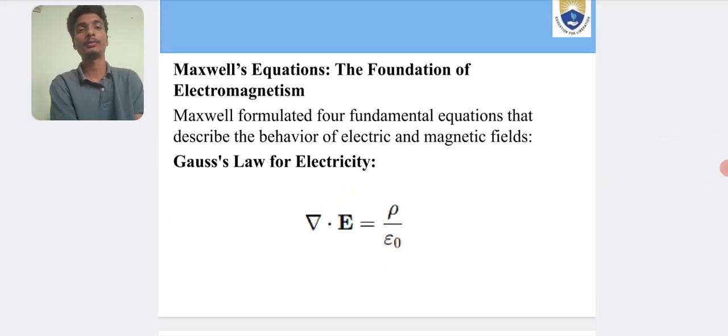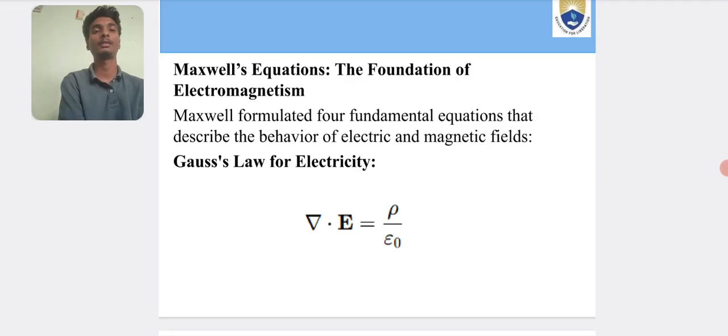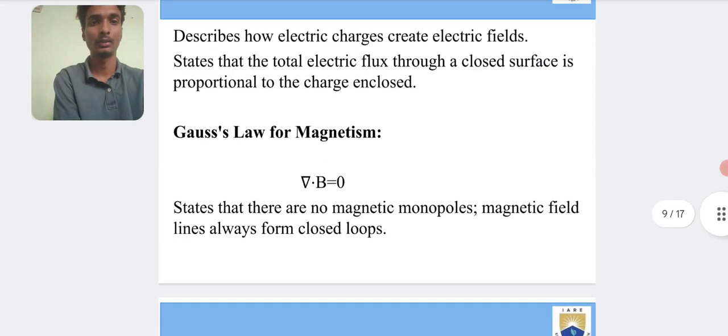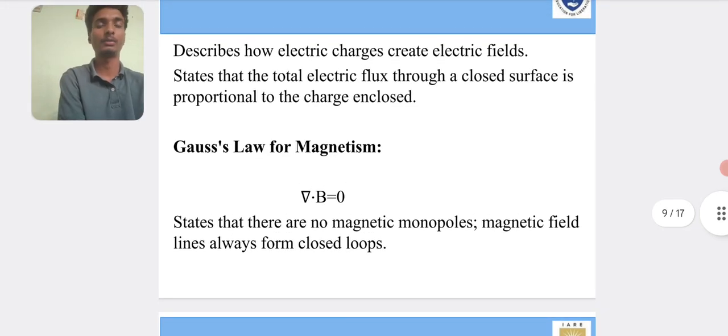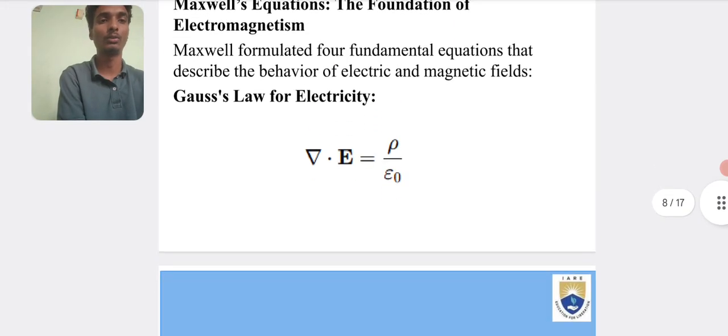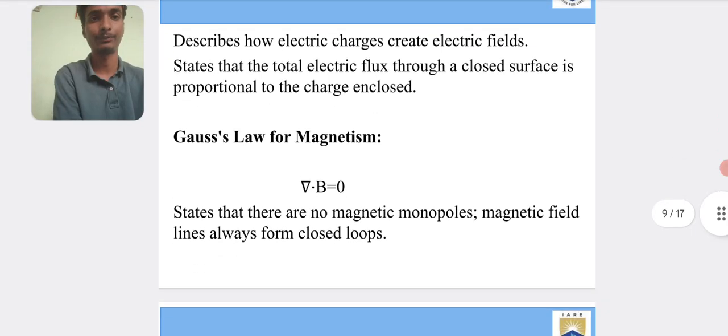So this is Maxwell's equations, the foundation of electromagnetism. Maxwell formulated four fundamental equations that describe the behavior of electric and magnetic fields. Gauss's law for electricity: divergence of E is equal to rho by epsilon naught.